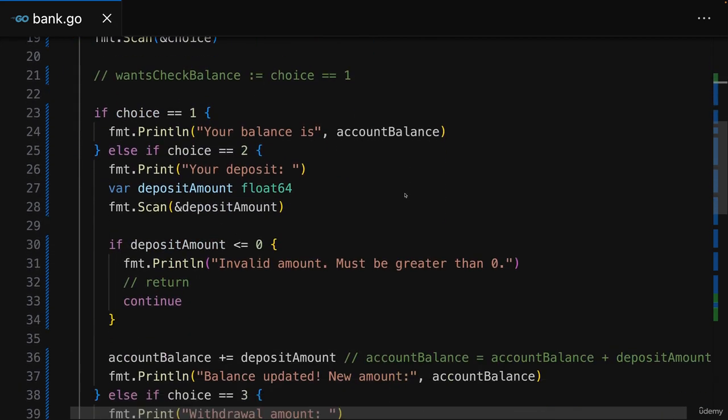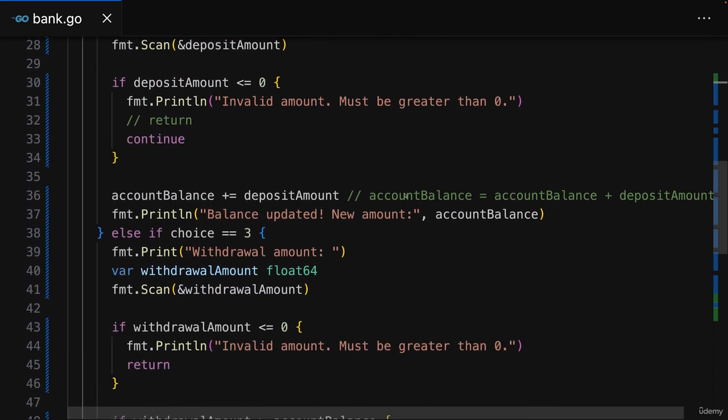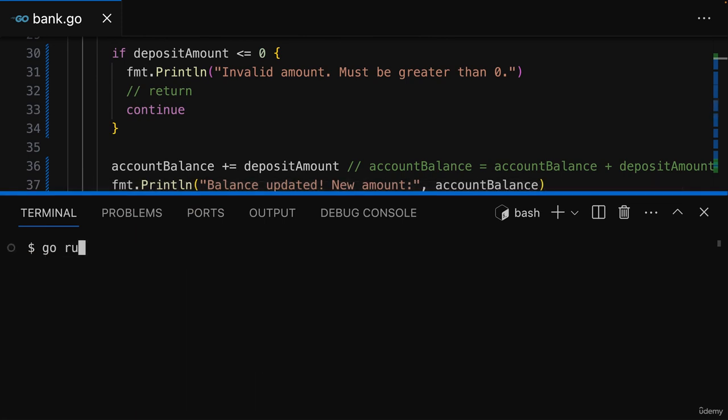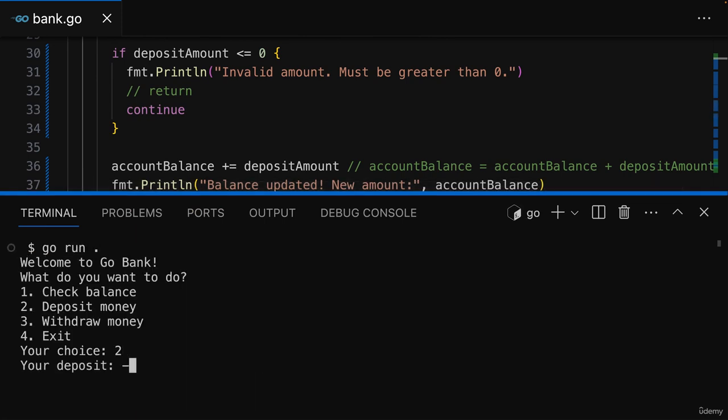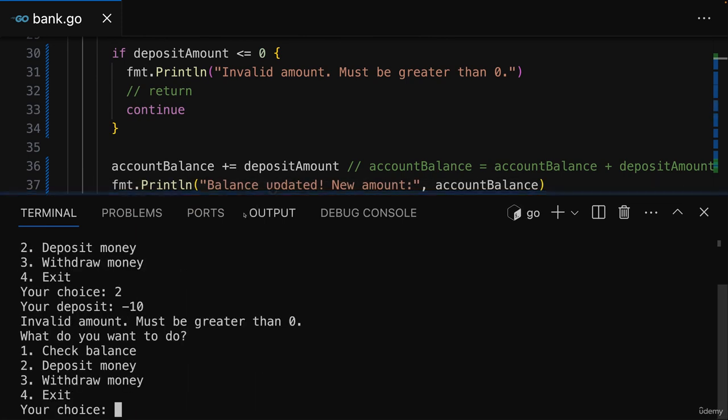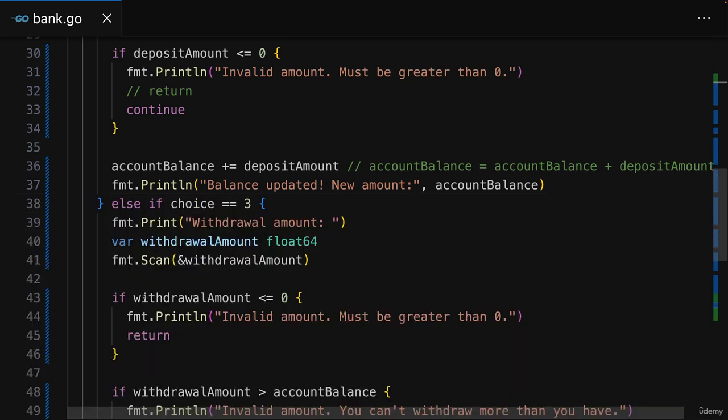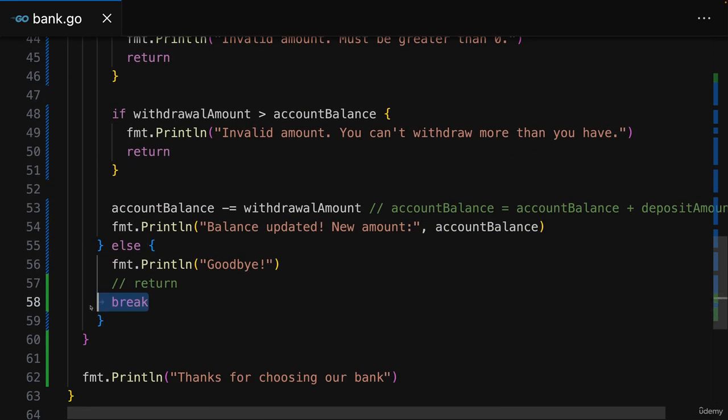And that's exactly what I want here. So with continue added here, if we now run this and we try to deposit an invalid amount, we can make choices again. And we can, for example, choose to deposit a valid amount. And that's therefore another pretty important keyword, which, just like break, can sometimes be exactly what you need when working with loops.